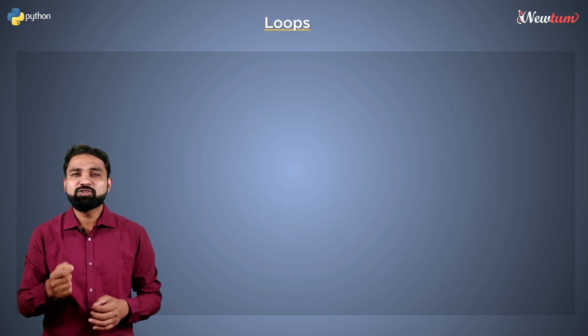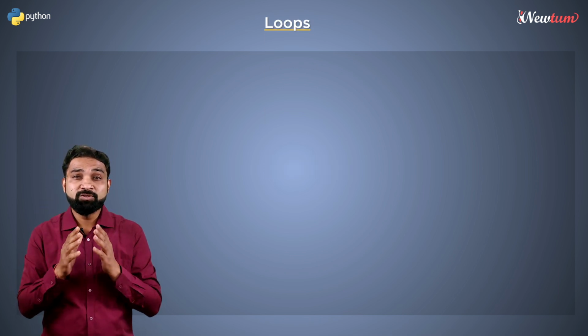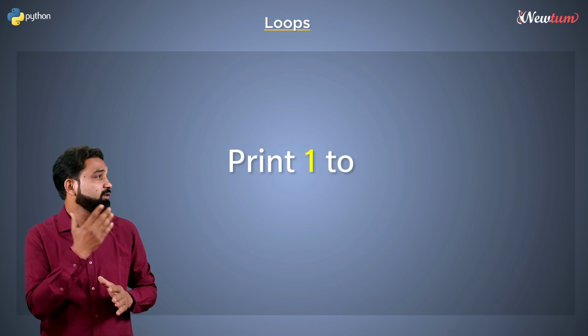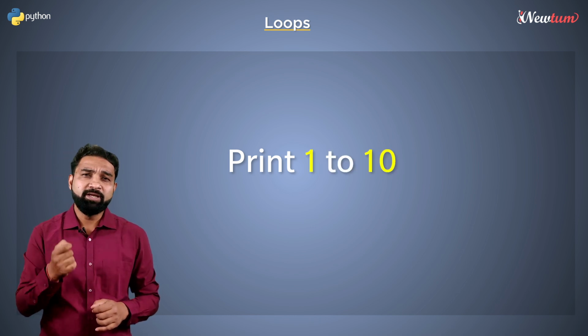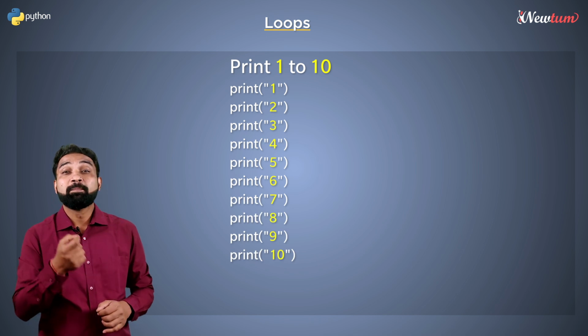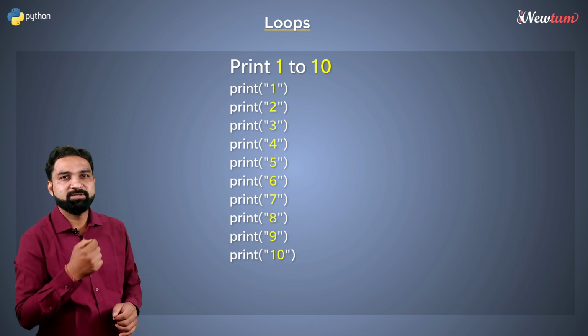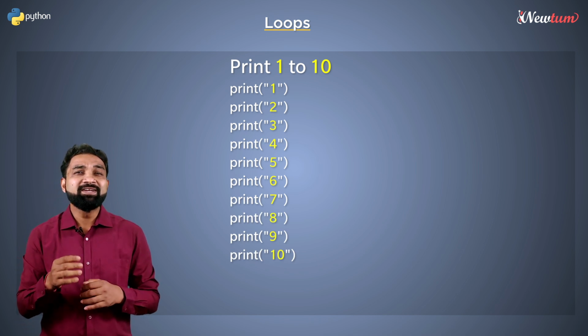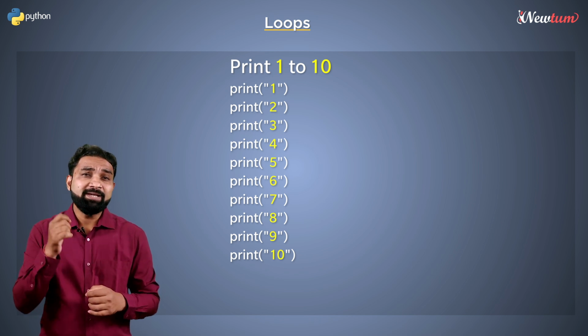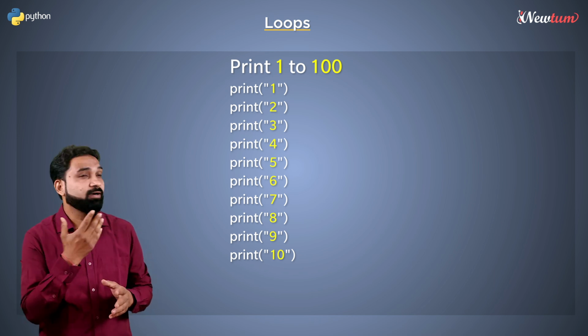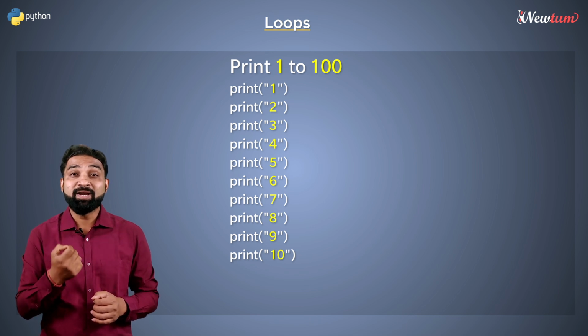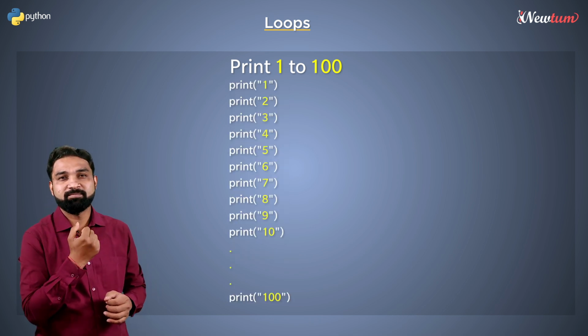So let's take a small example. Suppose you want to print 1 to 10. Generally, we can write like this: print statement 10 times. Well, you will even get the right output. But imagine if you want to print till 100, then you will have to write the line 100 times.